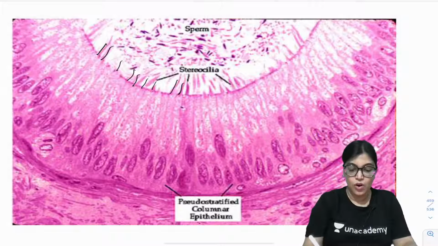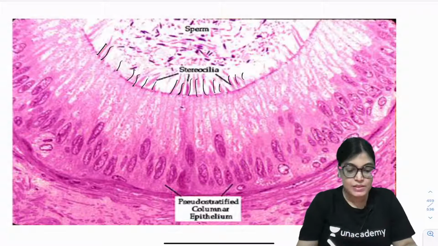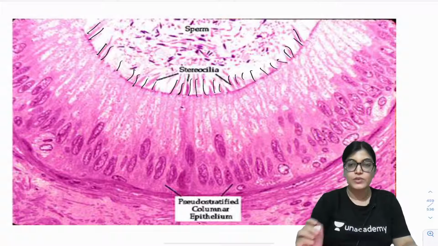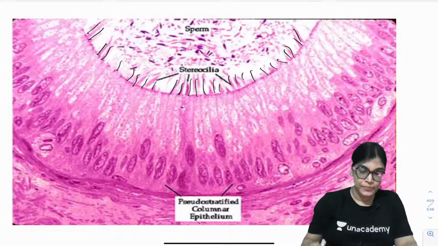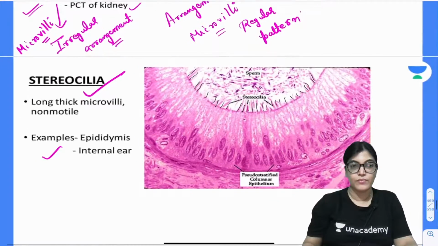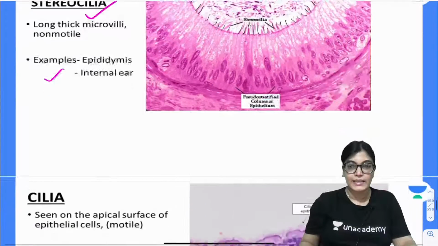These are longer microvilli. One more important point is that they are immotile. Stereocilia do not have any kind of motility. So, these are immotile longer microvilli. Examples: epididymis and internal ear.